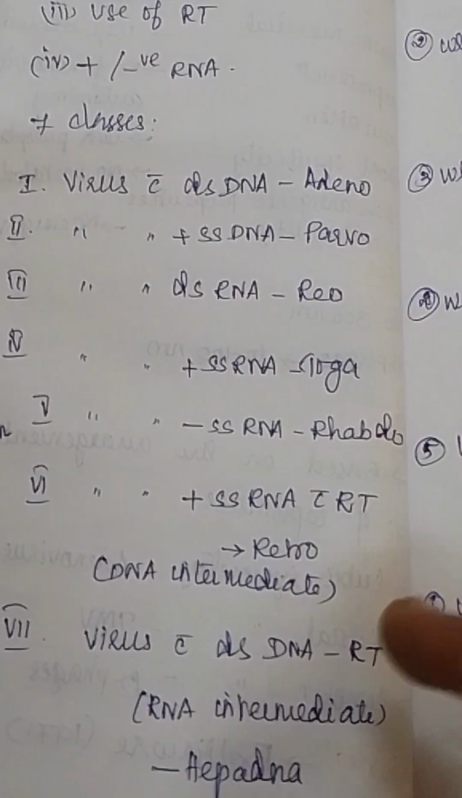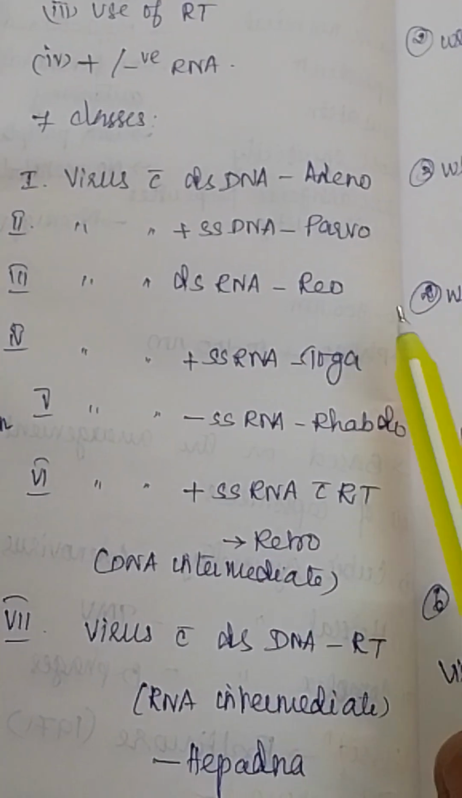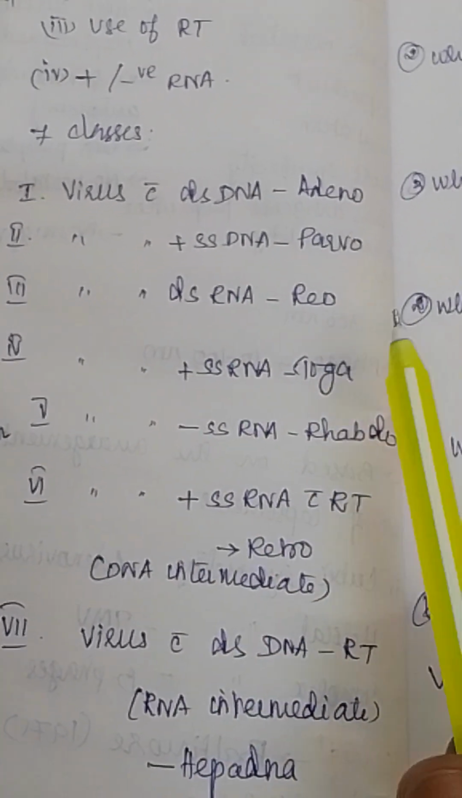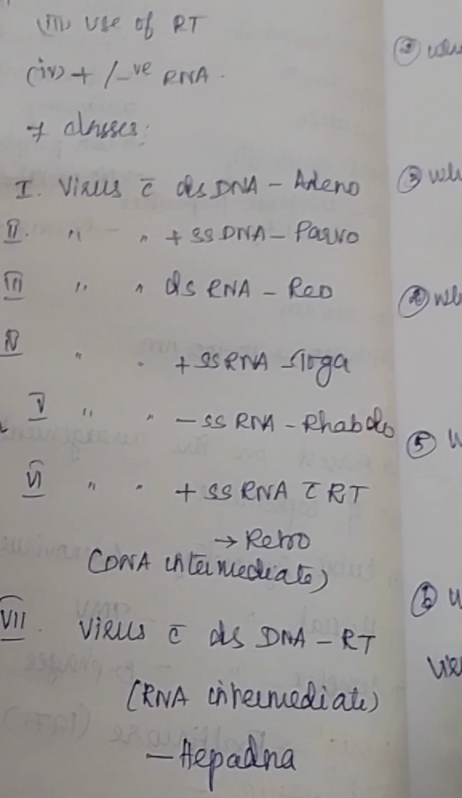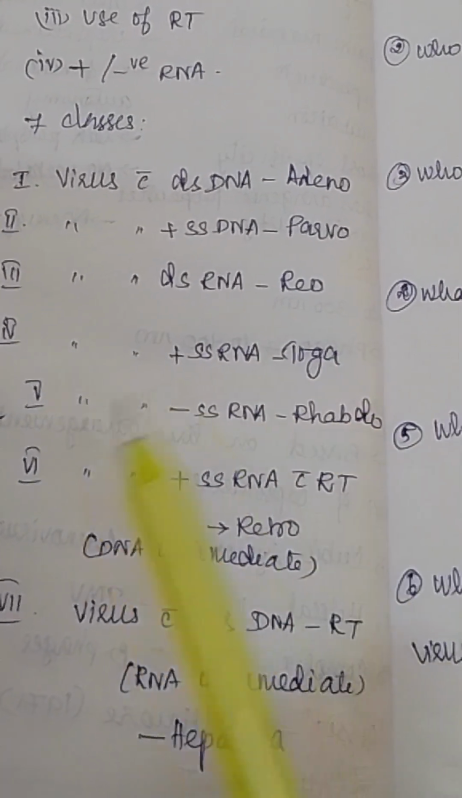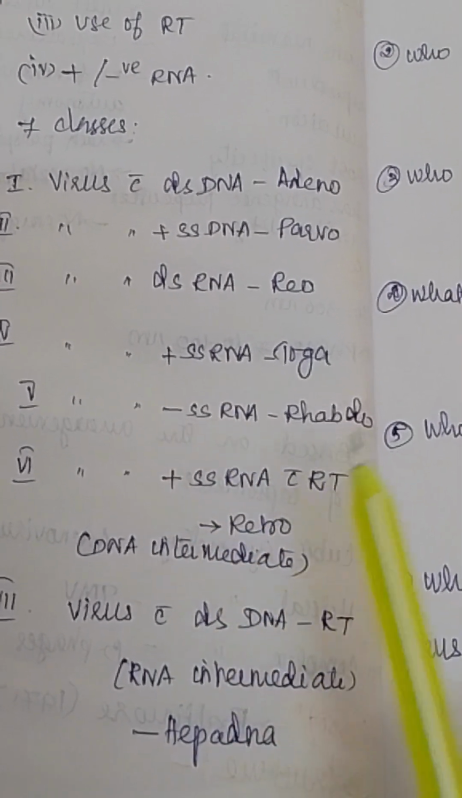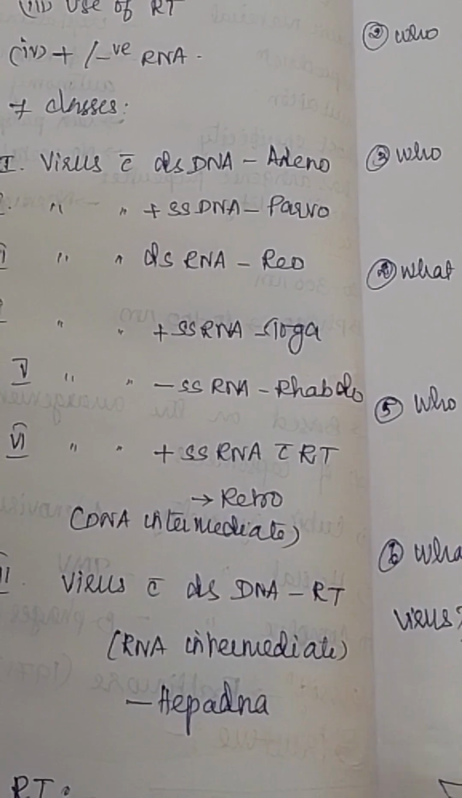So what are the 7 classes? First one is virus with double strand DNA. Example for this is adenovirus. And virus with positive single strand DNA, that is parvovirus. And the virus with double strand RNA is reovirus. And the virus with positive single strand RNA is togavirus. Virus with negative single strand RNA is rhabdovirus.